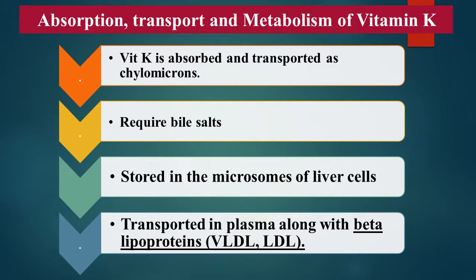After reaching the liver, vitamin K is stored in microsomes of liver cells, hepatocytes. If there is need to transport vitamin K to other tissues, then it is transported along with beta lipoproteins like VLDL and LDL. It does not have its own transport protein like vitamin A and vitamin D have.